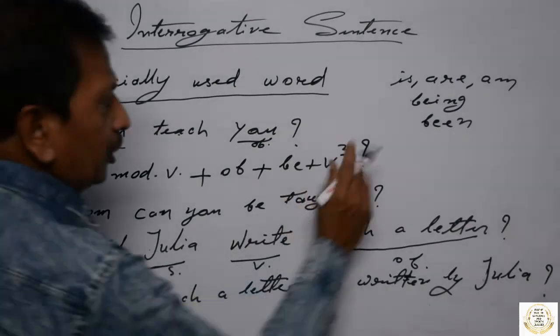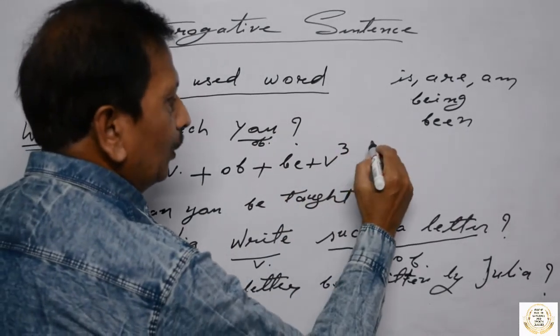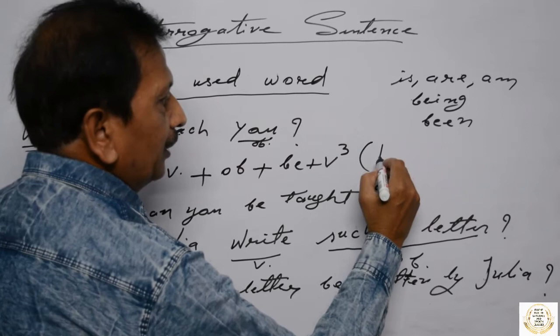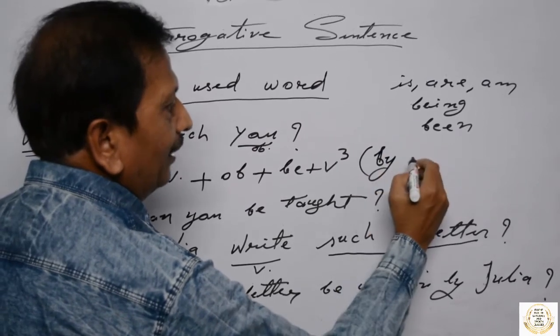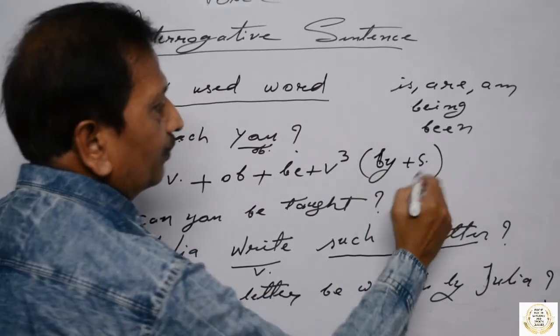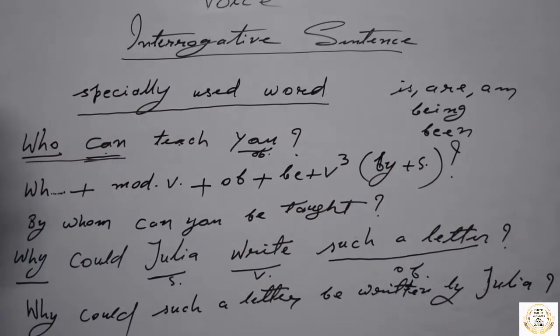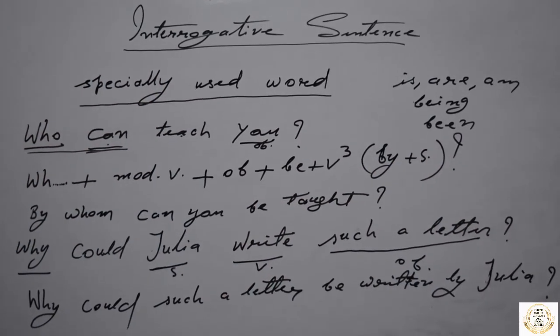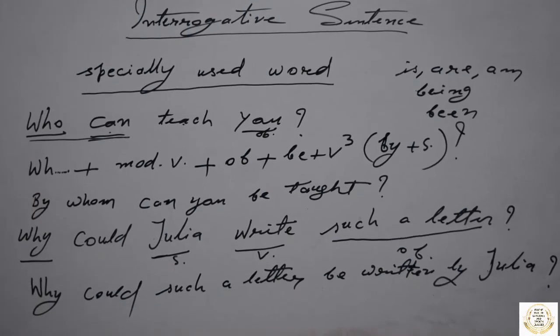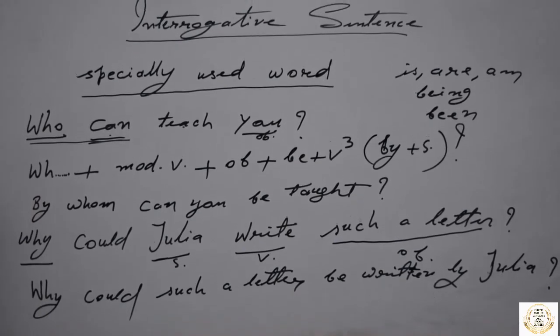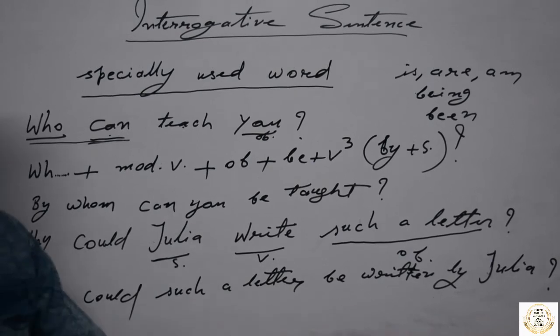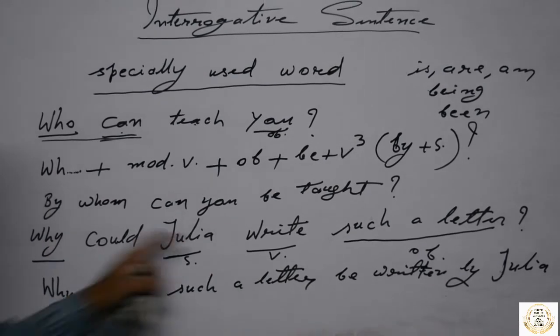In the construction, in the bracket, it will be good. If it is necessary, you can use by here. Okay? If it is necessary. Always it is not necessary. Sometimes. So you have seen a WH question can be changed into passive like this.